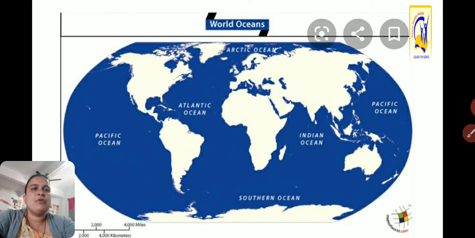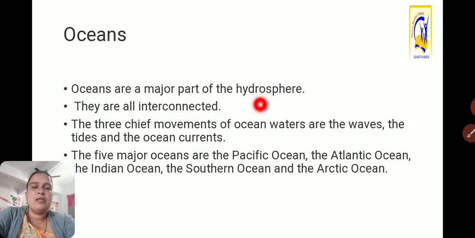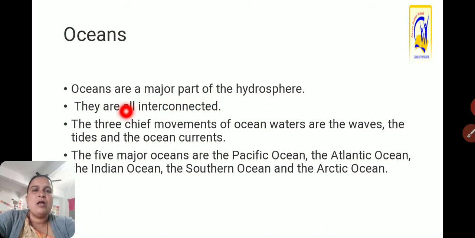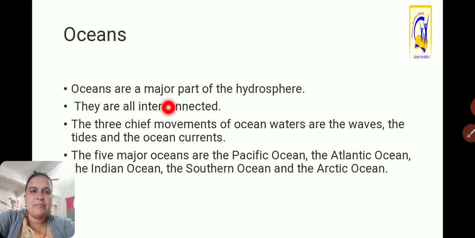Then we will see oceans. Oceans are the major part of the hydrosphere, means among the water bodies, the oceans are the major part. They are all interconnected, means all these oceans are connected with one another.